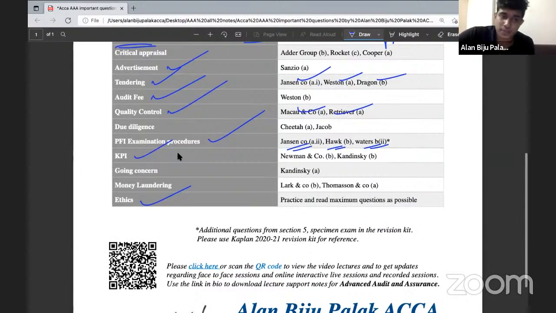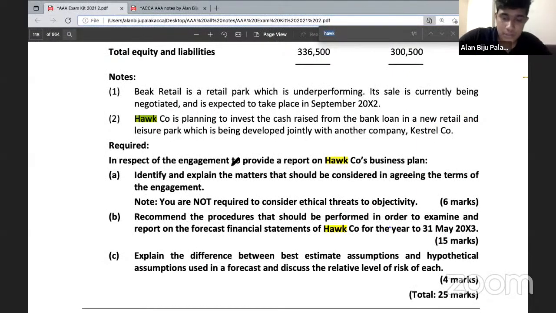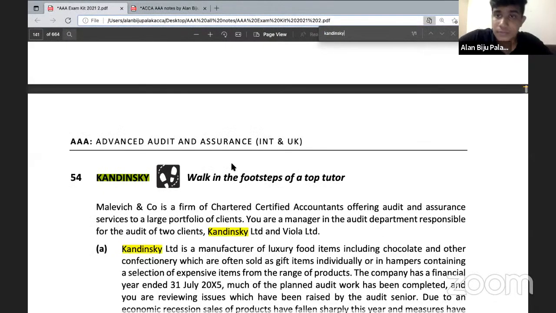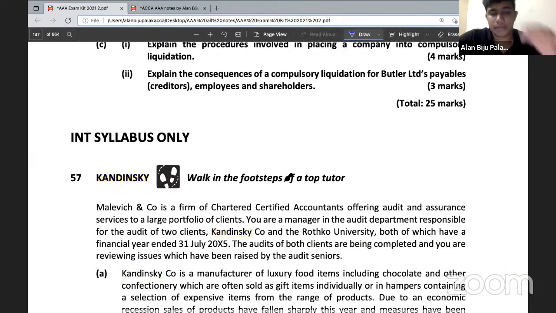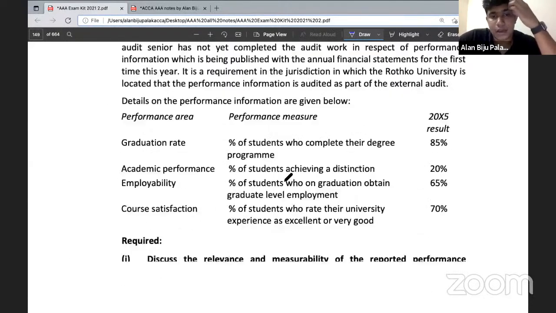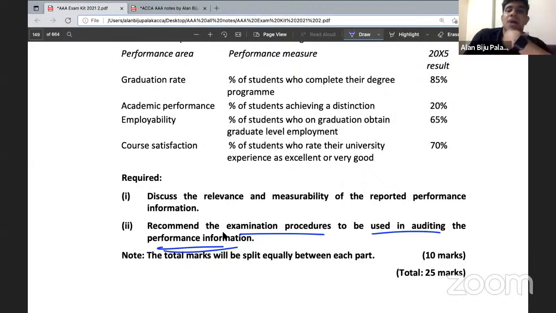So the KPI engagement, let's see that. There's a question called Condensed Sky. Please take question number 57 of the Condensed Sky. So we have got 2 questions for Condensed Sky. And looking at here, recommend the examination procedures to be used in the audit of performance information. They have given us the question that you have to recommend the examination procedures that you have to use in auditing the performance information.